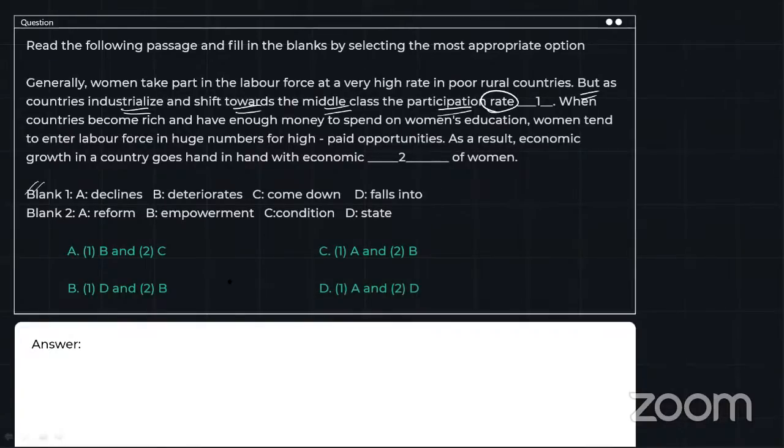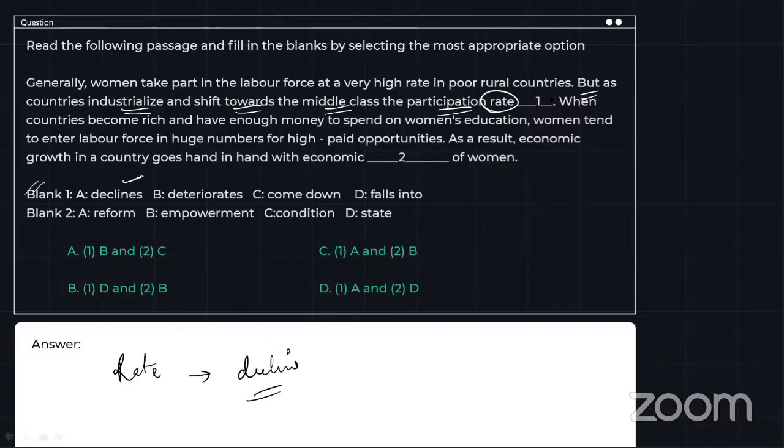Whenever we use the word rate, we always use the word decline. That means a declining curve. In economics, you must have heard about the declining curve. So we are going to use the word decline over here.